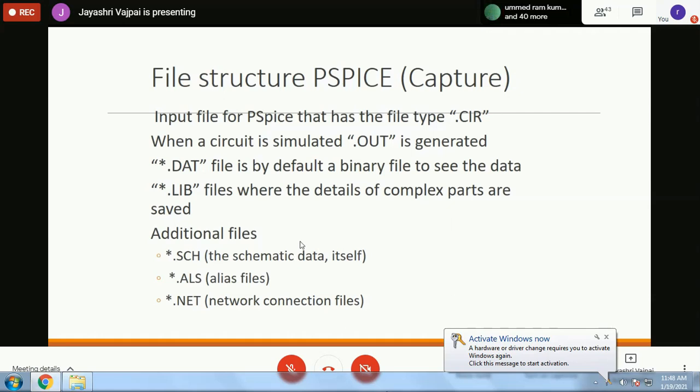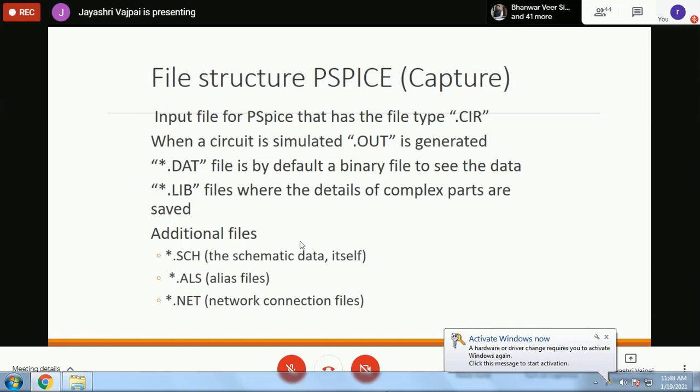One is .sch. The .sch file is the file which is primarily created by the drawing of the circuit on the schematics window. When we open the PSpice software, because it has come from that end, it gives us both opportunities. We can directly code the circuit file if we are familiar with the coding process.